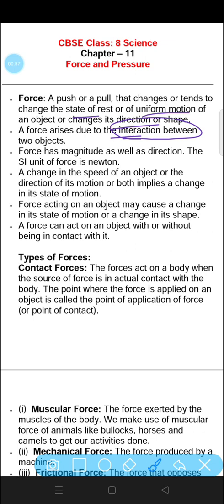Now, force has magnitude as well as direction. Force has both the things, magnitude and also direction. And the SI unit of force is Newton. Newton is the SI unit of force.